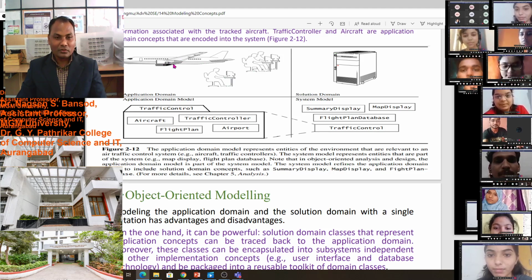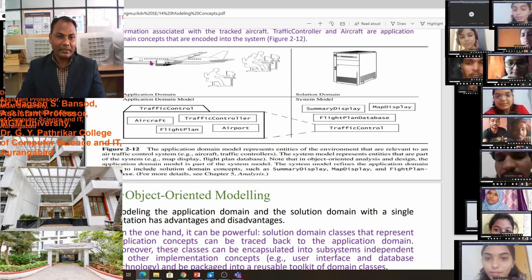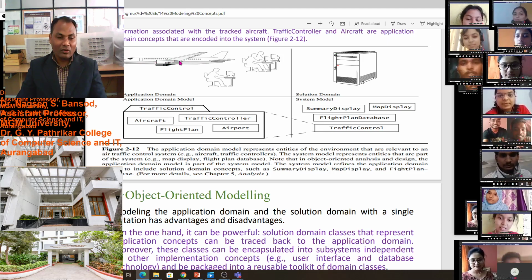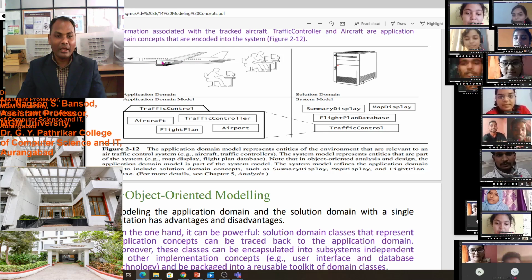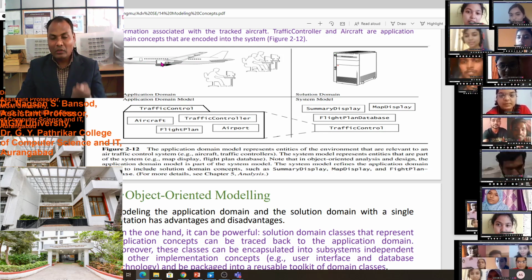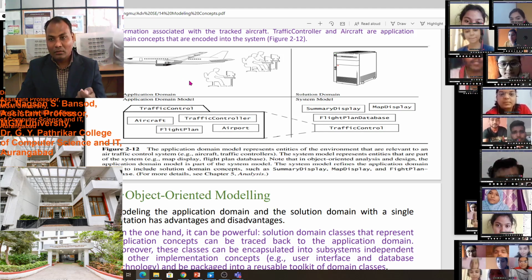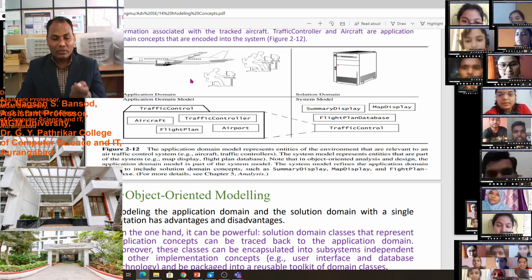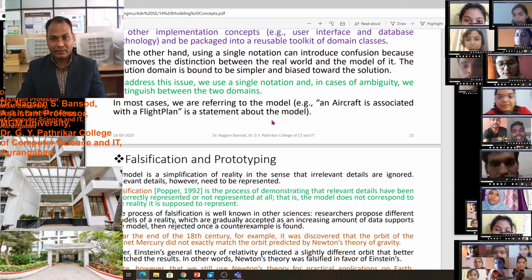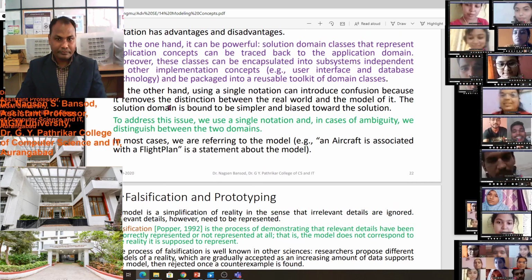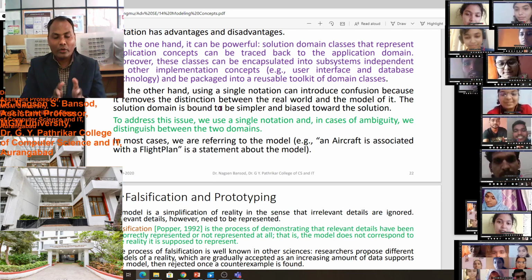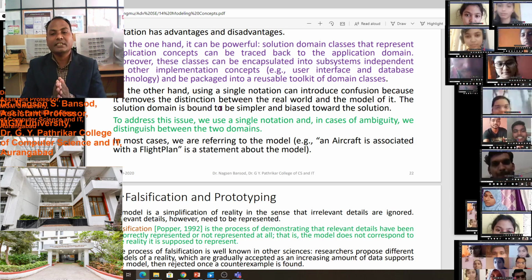Or suppose we take the example of this flight: how many persons are in the flight, or how many seats are available in it. How the interior of this flight looks, we will not show with the prototype model, with a single notation. So that is the difficulty. To distinguish the real world and the actual model, it is difficult using a single notation.